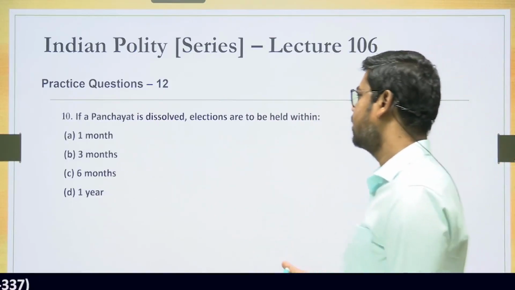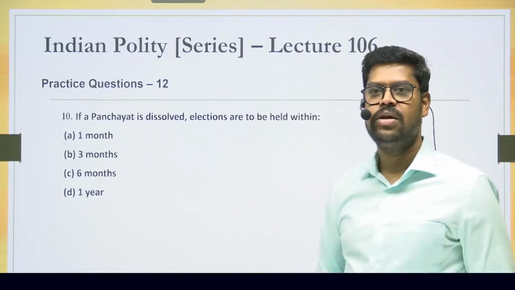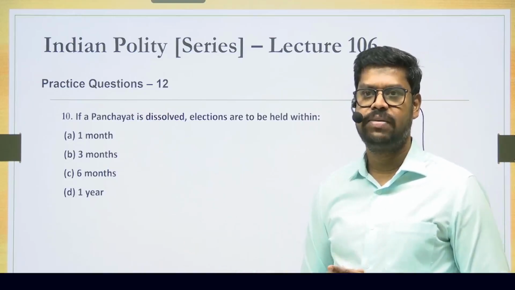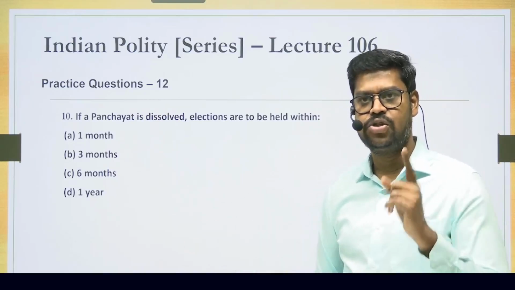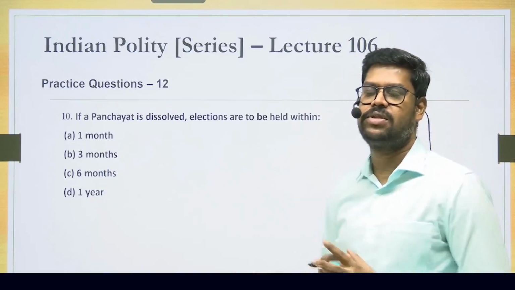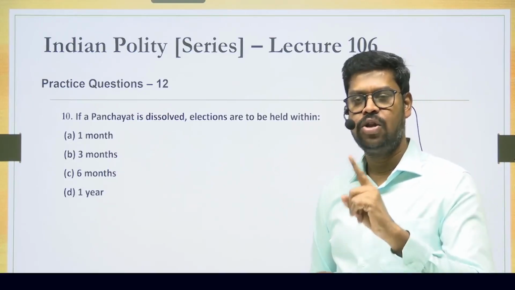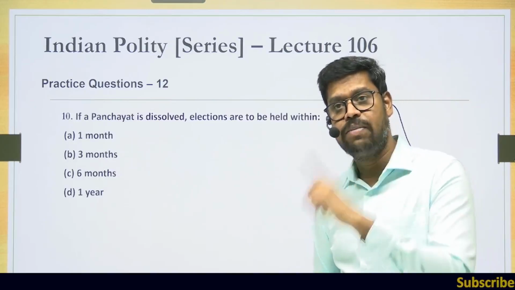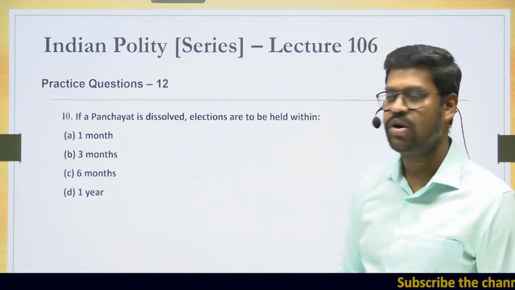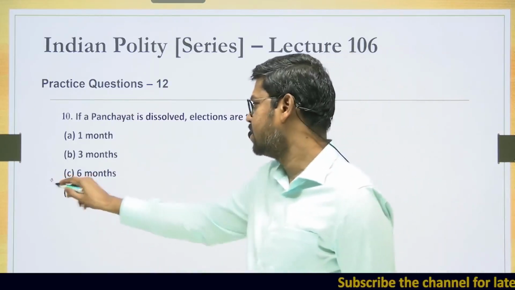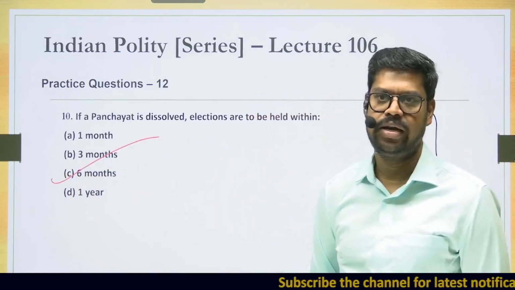If a panchayat is dissolved, the election shall be held. So normally whenever a panchayat is prematurely dissolved, we have seen that the election should happen within a period of 6 months. And if any panchayat is prematurely dissolved, the newly elected panchayat is only for the remainder of the term and not for a full 5-year term. So therefore the answer in this case is 6 months. C is the right answer.